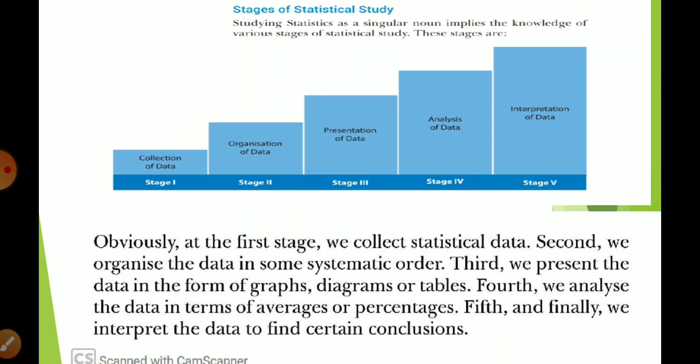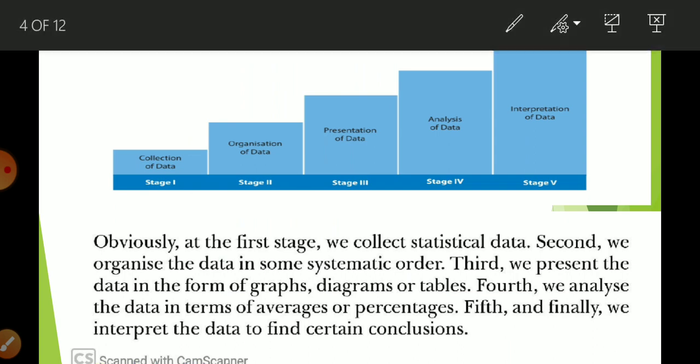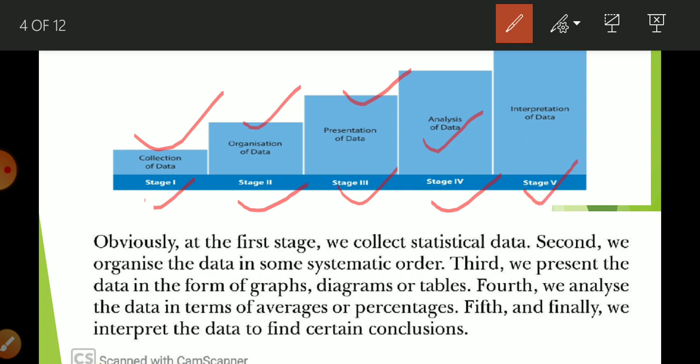At the first stage there is always collection of data, second stage is organization, third stage is related to presentation, fourth is related to analysis, and fifth is related to interpretation. Remember, these five are in a systematic manner. You can never write any of them out of order. First means always collection of data, fourth means always analysis of data, and fifth is always interpretation of data.